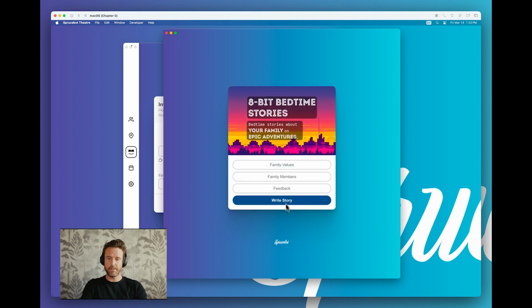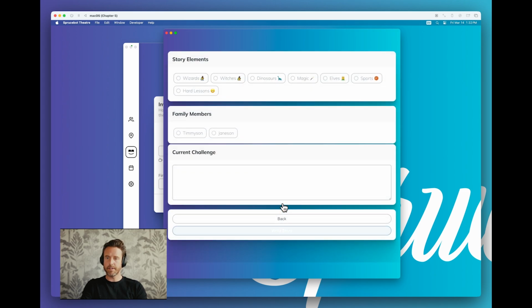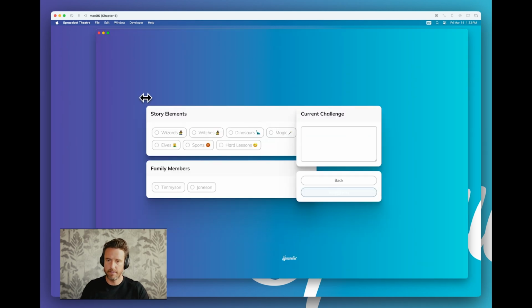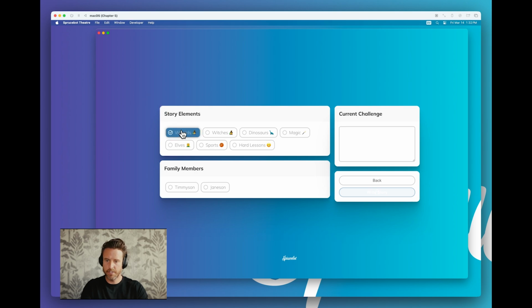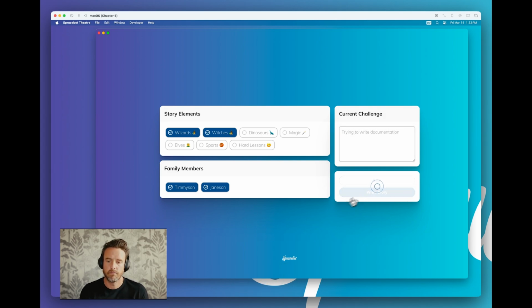All right, so we have family values, family members. Let's go write a story. Let's make this a little bit bigger. Nice virtual machine. All right, let's do wizards, witches, Timmy, son, Jane, son. Trying to write documentation. Let's see. Write story. Go, ChatGPT, go.